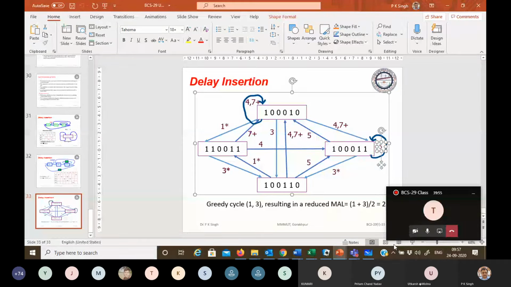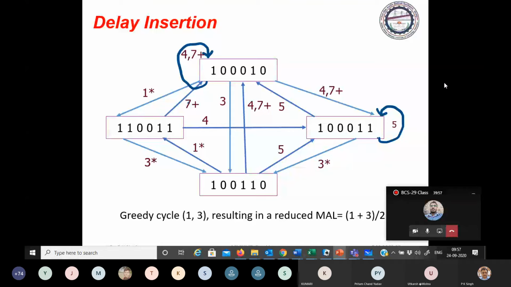This is the table we have. This is the transition diagram we have just drawn. Now see the cycles.